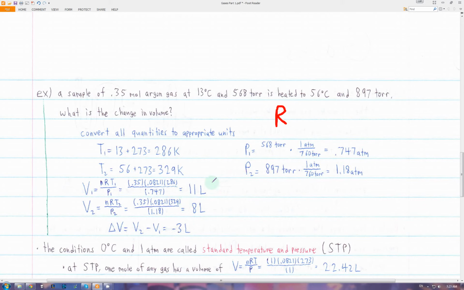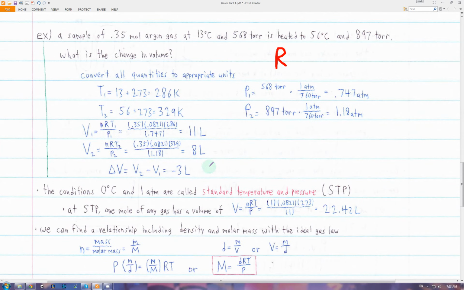Now, oftentimes when dealing with gases, we are at 0 degrees Celsius and 1 ATM. So these conditions are called standard temperature and pressure, or STP. And at STP, any 1 mole of any gas has a volume of, we can solve it for V in the ideal gas law. So 1 mole of any gas will have 22.42 liters at STP. So you'll often use this number when doing stoichiometry with ideal gases.